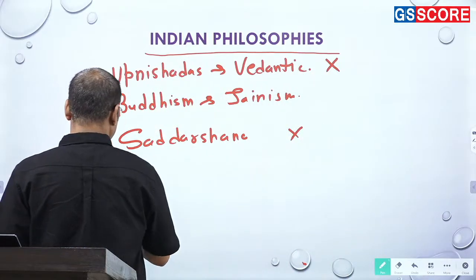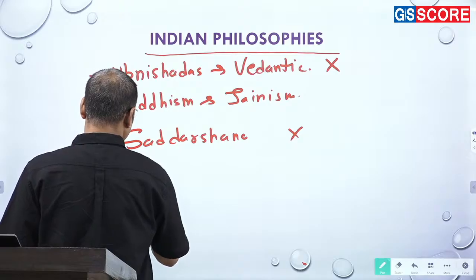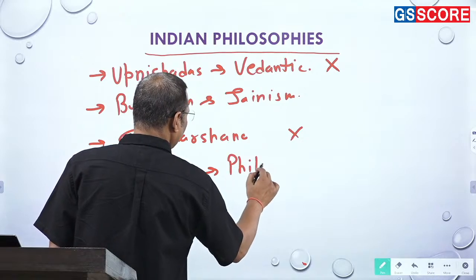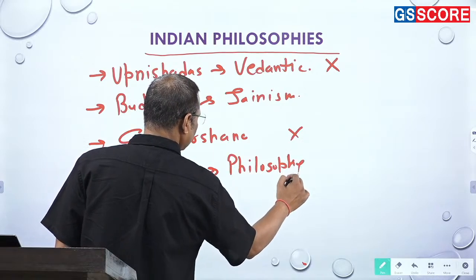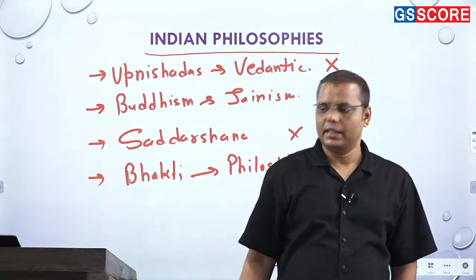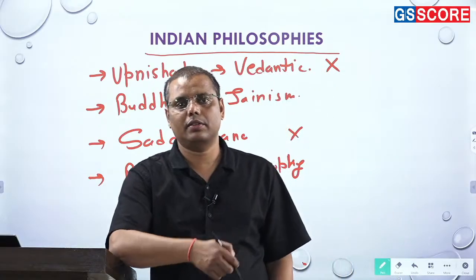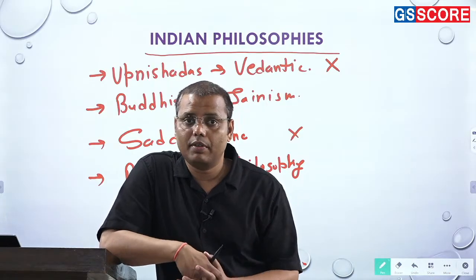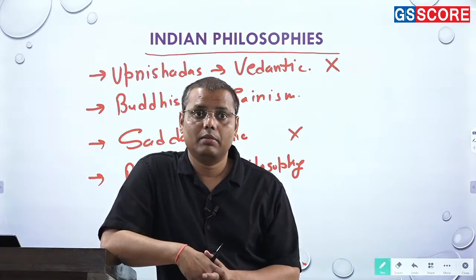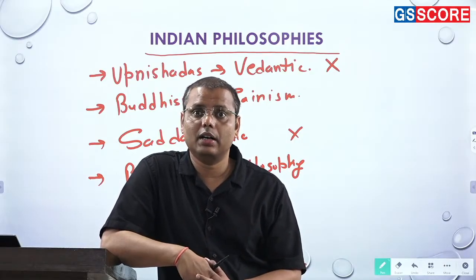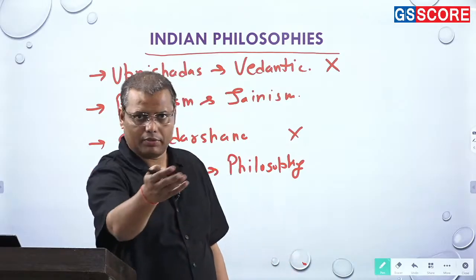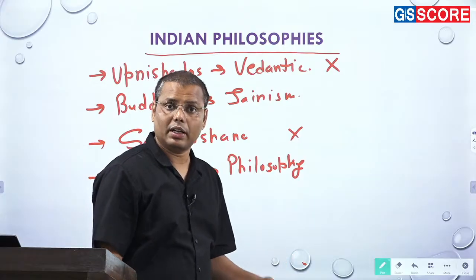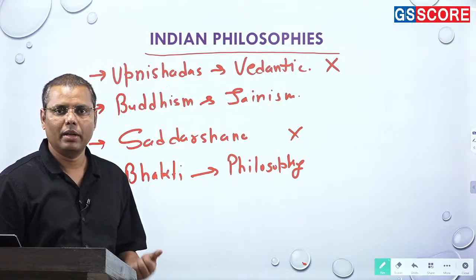But then further, specifically in the early medieval period, you find the development of bhakti, and with respect to bhakti, the philosophy which is coming into existence. There are multiple philosophies. They again fall in the category of the Vedantic philosophy, but they are important, specifically when it comes to Sankaracharya, who comes up with the philosophy of non-dualism, that is basically the Advaita philosophy, right? Then it comes to Ramanujacharya.